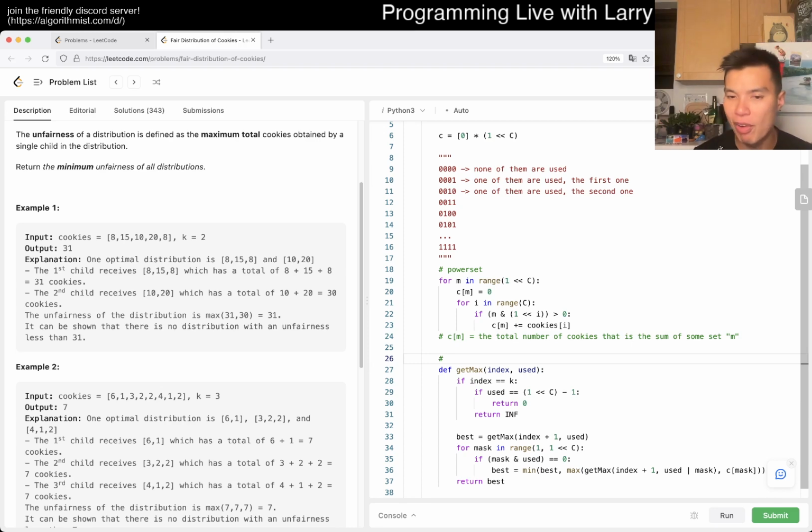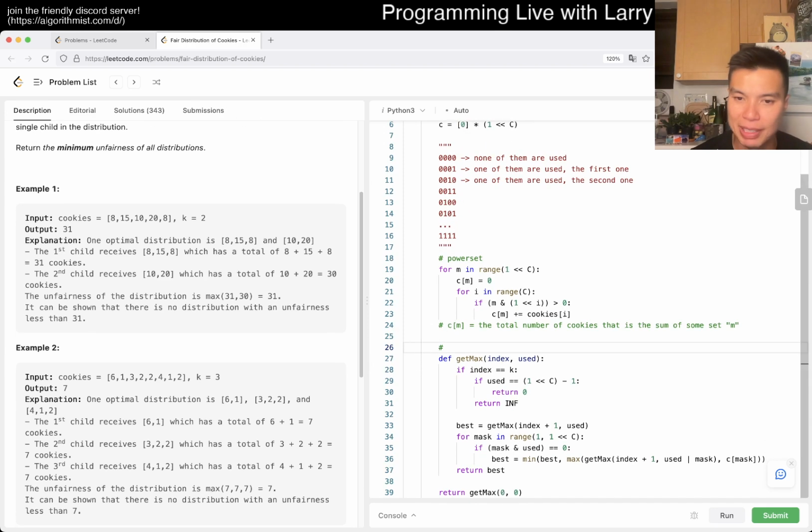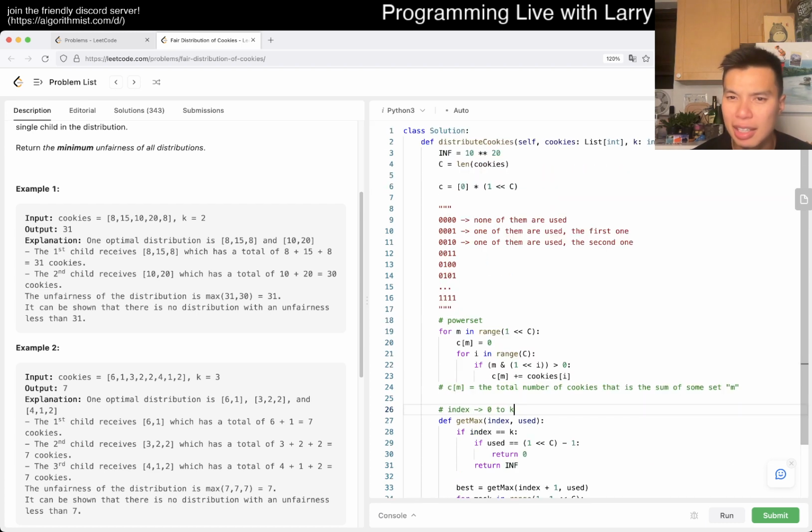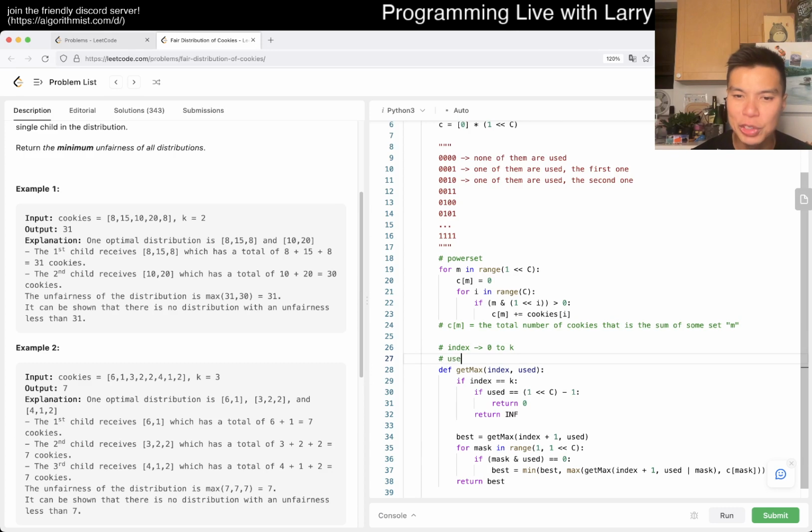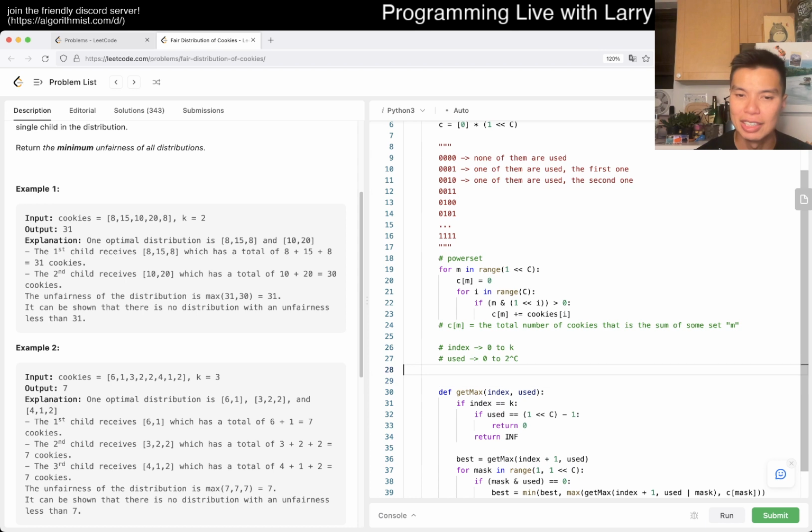Now we have to memoize, otherwise this gets way too expensive. Index can go from 0 to k, sorry. And used can go from 0 to 2 to the power of c. So we just have to set up that cache. So let's do it.